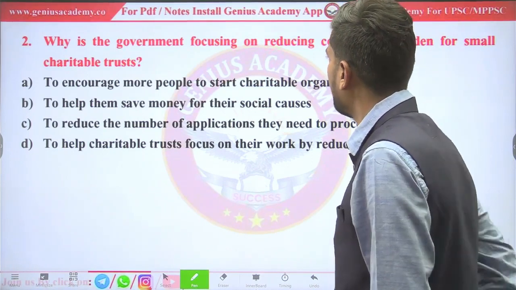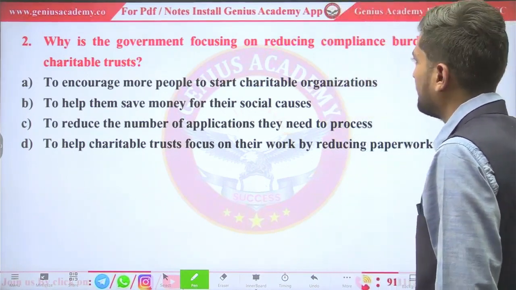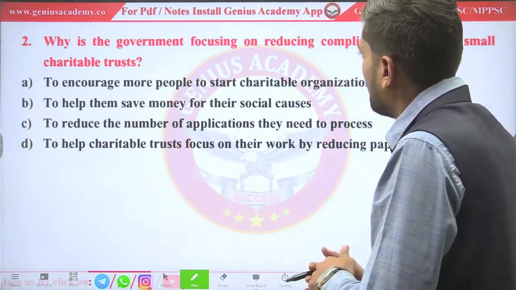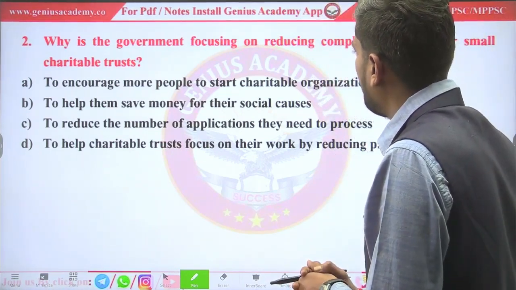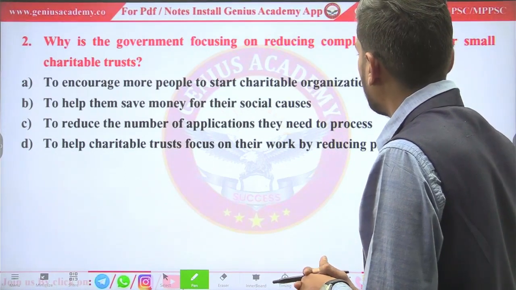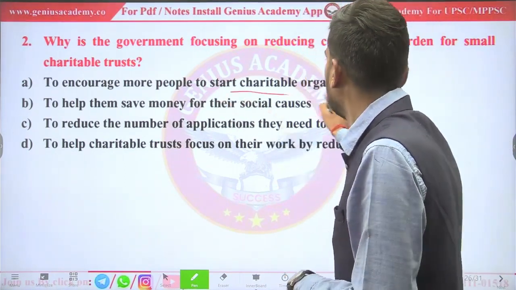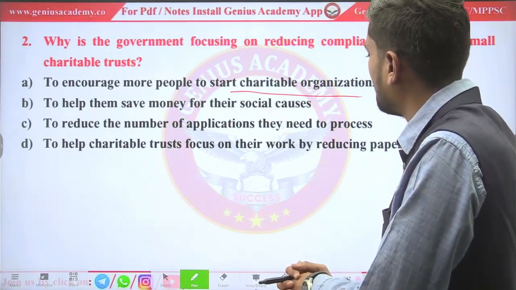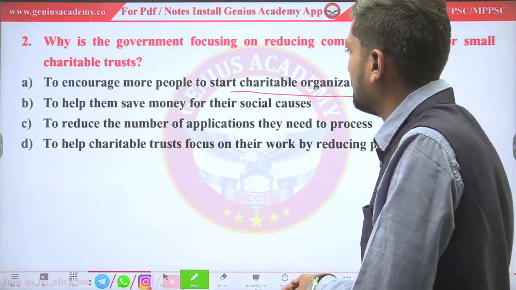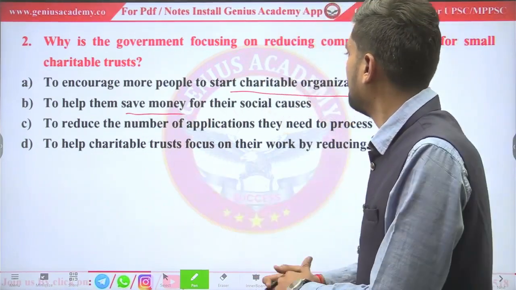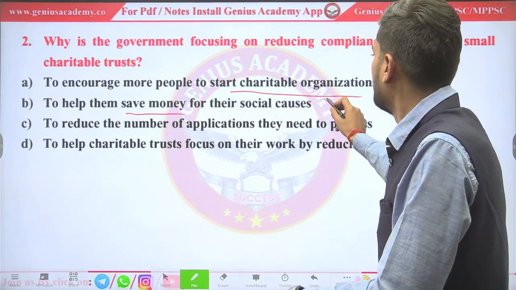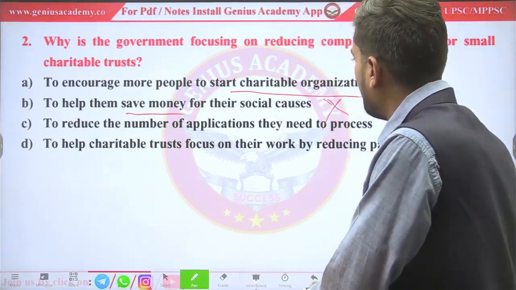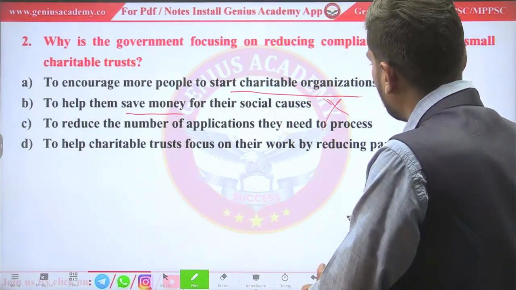Why is the government focusing on reducing compliance burden for small charitable trusts? To encourage more people to start charitable organizations. It could not be the main answer. To help them save money for their social cause. Okay, why does the government want them to save money? It could also not be the main answer. To reduce the number of applicants they need to process.